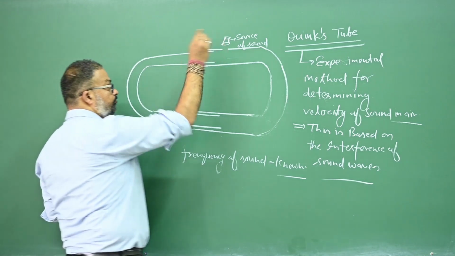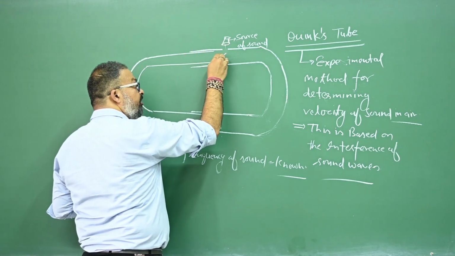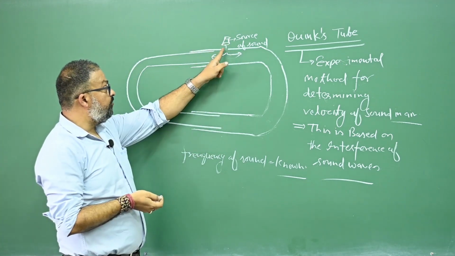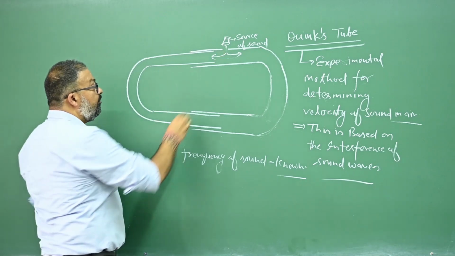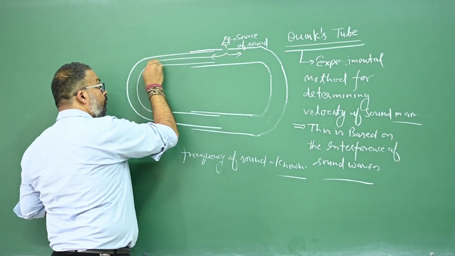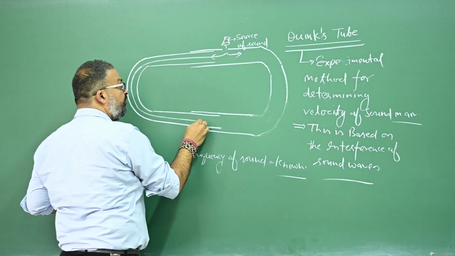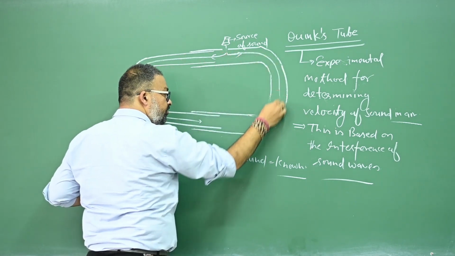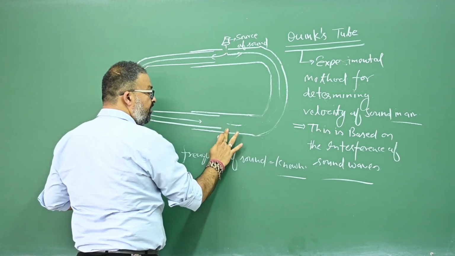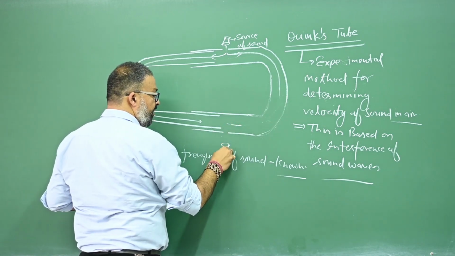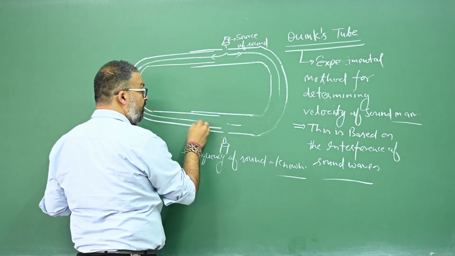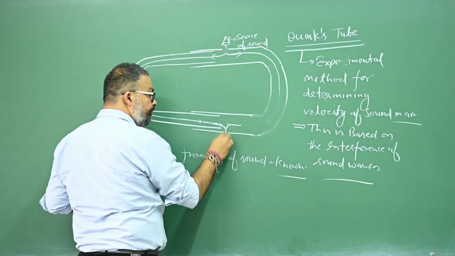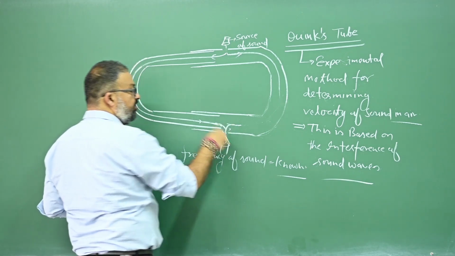Number two, now the sound waves are produced, and when the sound waves enter from this hole, a few of the sound waves will travel through this path, and a few will travel through this path, right? And there is another hole. This is a candle, and this is the flame of the candle. Here both of the sound waves meet again, and they will be traveling in this direction.